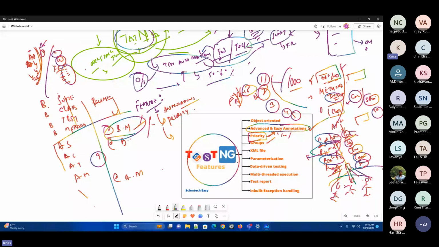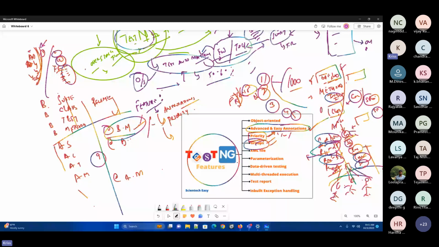Because tomorrow when you do this particular regression testing, if there is a certain change in the login, will you execute all the test cases? First you'll be executing whatever test cases are relevant to the login, right? To make sure that there is no impact on that particular thing. So that is the reason these particular groups are really very important, so that I can execute only the specific set of test cases which I require. So that is how we do the grouping on this one.